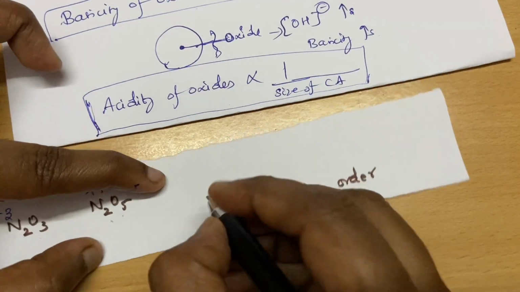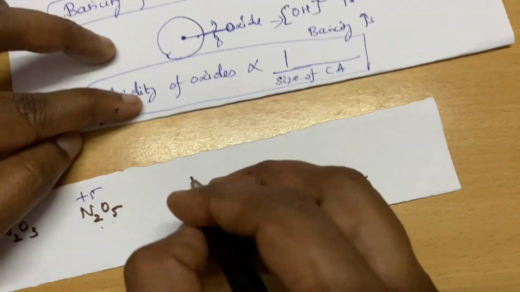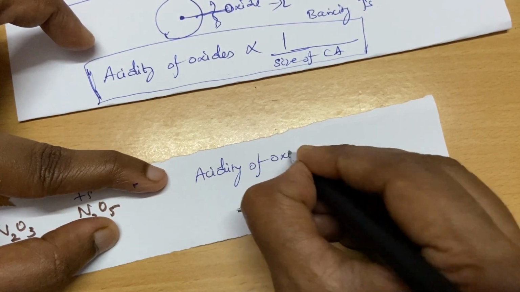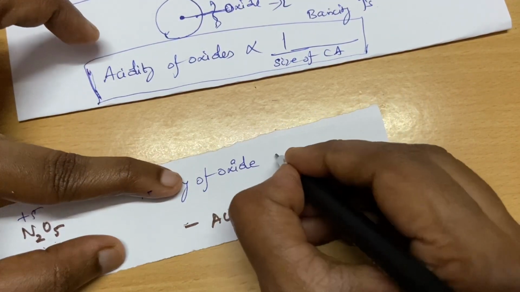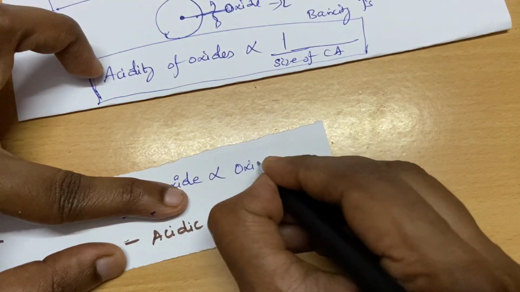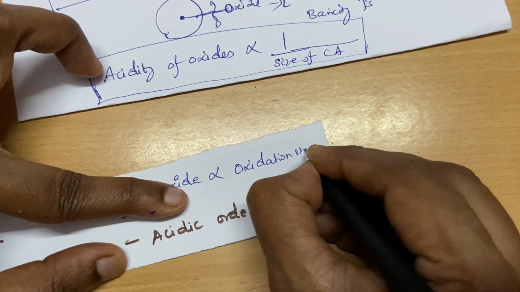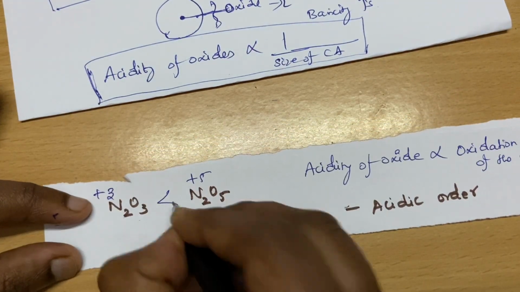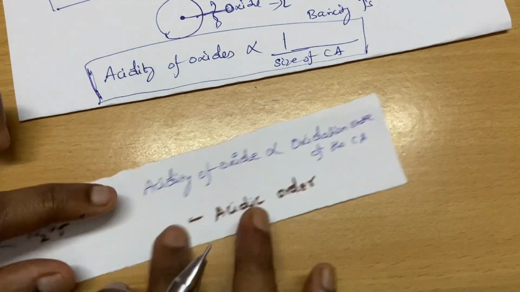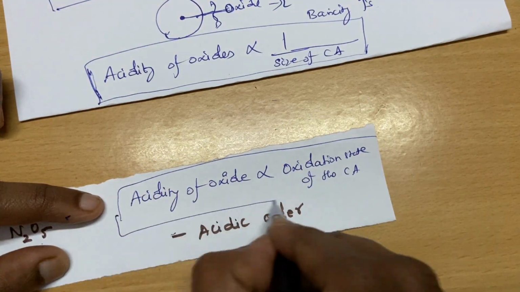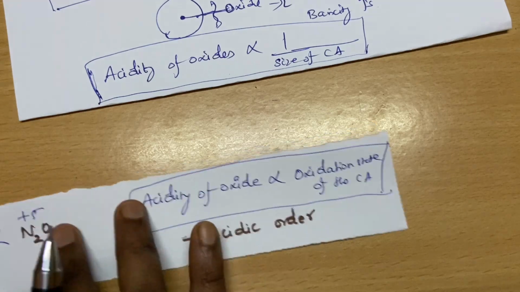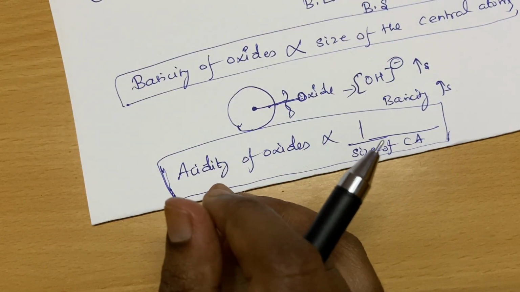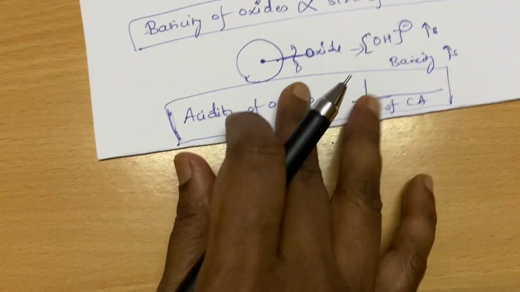So I am going to tell a trick. If the central atom is also the same, the acidity of the oxide is directly proportional to the oxidation state. So the greater the oxidation state of the central atom, the greater will be the acidity. So please, wherever I tell you a trick, take it. It will be helpful for solving other kinds of questions also. It's a general trick that you can apply anywhere.